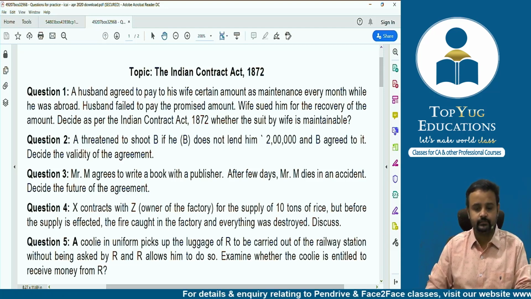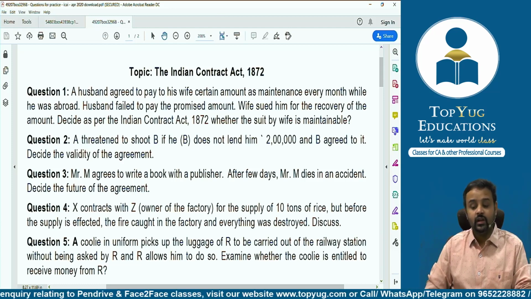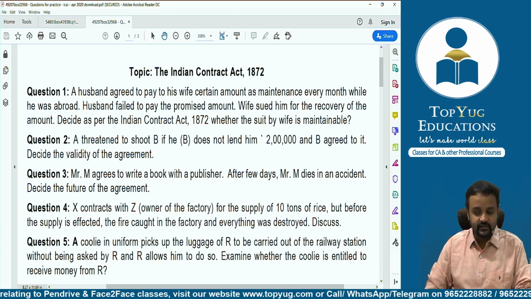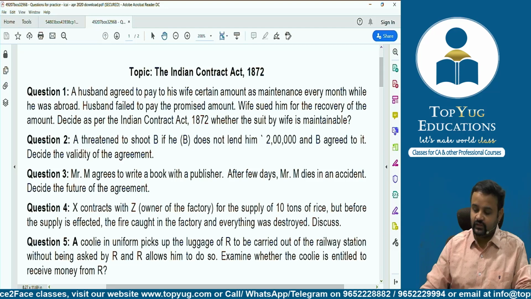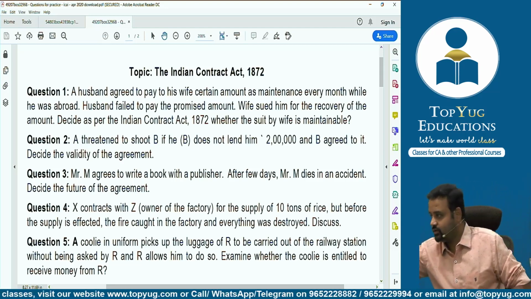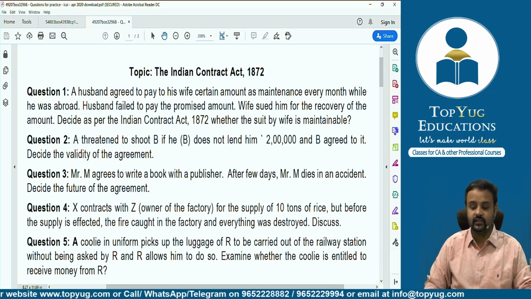Come on, guys. I'm waiting for you. You will have to write the answer for this question number 3. Read the question which is there on the screen. Again, Mr. M agrees to write a book with a publisher. After a few days, Mr. M dies in an accident. Decide the future of the agreement. So my dear friends, your time starts now. You have 5 minutes with you. So kindly write the answer.